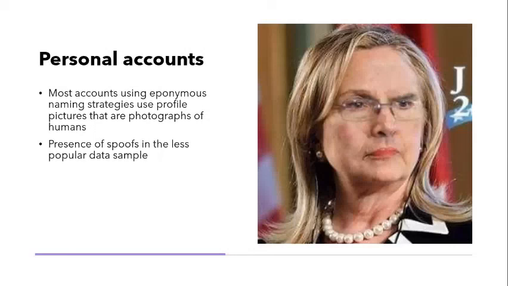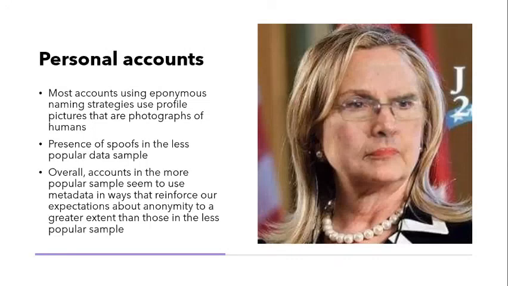But as an audience, we know that this isn't real. So we know that there's not a real person walking around in the world that looks like that. So these kind of accounts automatically are anonymous because we can't associate them with someone in the real world. And so the fact that these types of accounts appear in the less popular sample, but not the more popular one, would suggest that our expectations about anonymity are being reinforced in different ways in the more and the less popular samples.